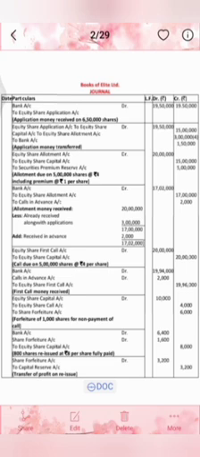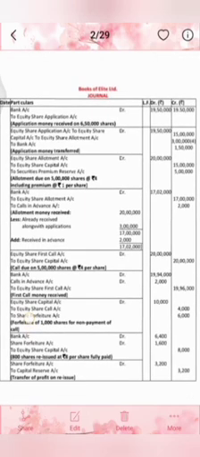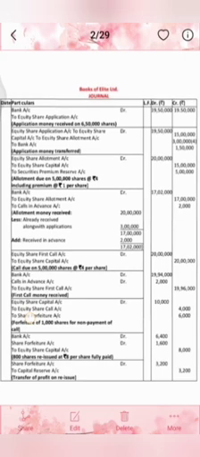Okay, so the correct entry will be bank account debit, equity share application account debit, to equity share allotment account, to calls in advance account. Bank account will be debited by 17 lakh 2,000, equity share application account debited by 3 lakh, equity share allotment account credited by 20 lakh, and calls in advance account will be credited by 2 lakh in the fourth entry.